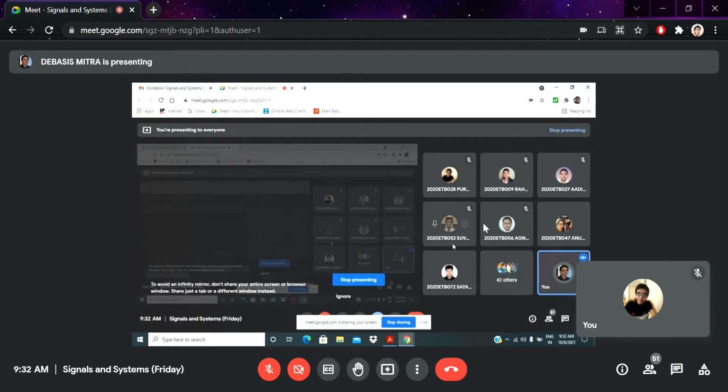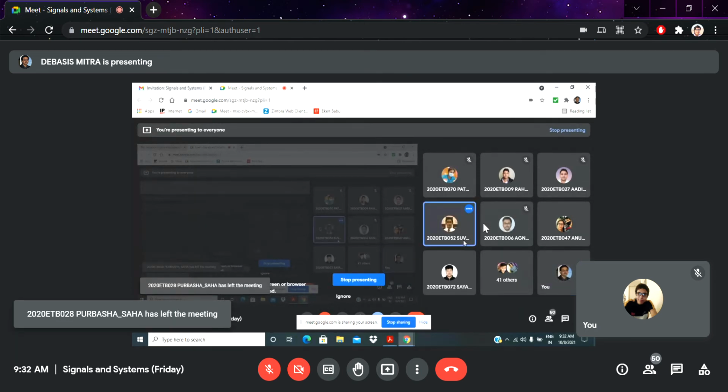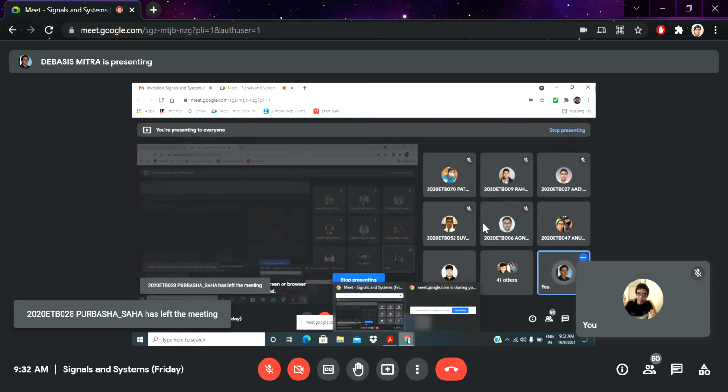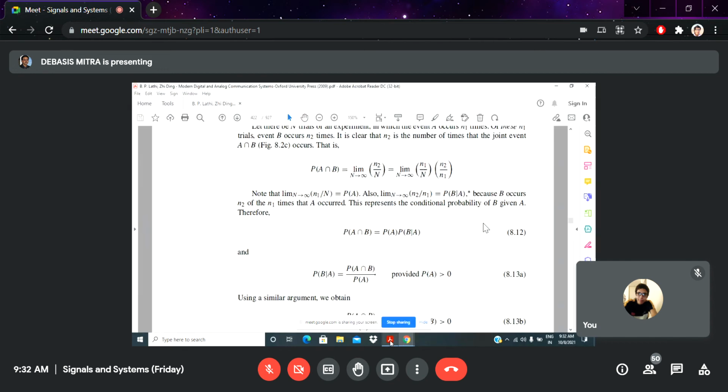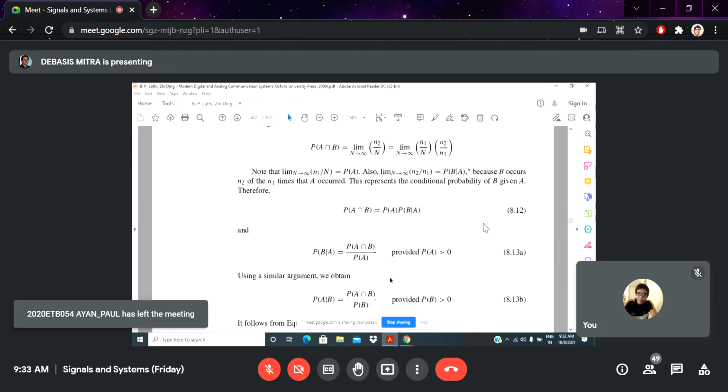Roll number 52. PA into PB. No, if these two events are not related to each other, they are mutually exclusive phenomena. So the intersect will be zero. Right, that is what I am asking you. In that case, there is no conditional probability you can calculate. That means the intersect between these two events is zero. No relation between these two events.